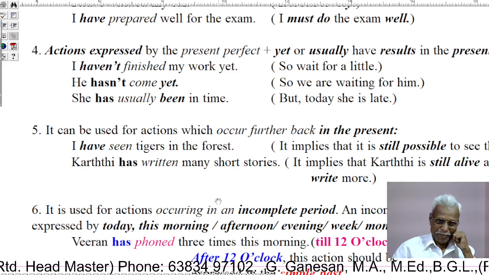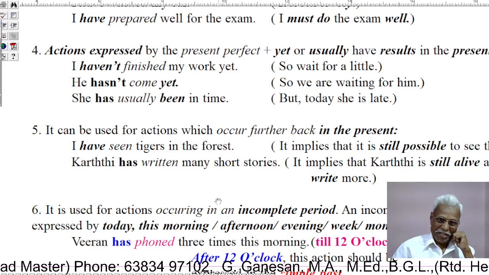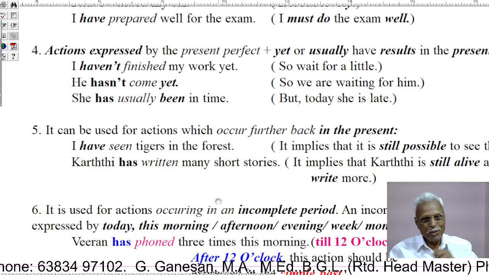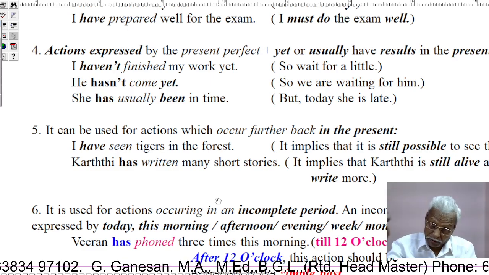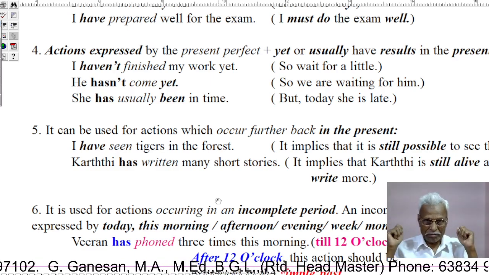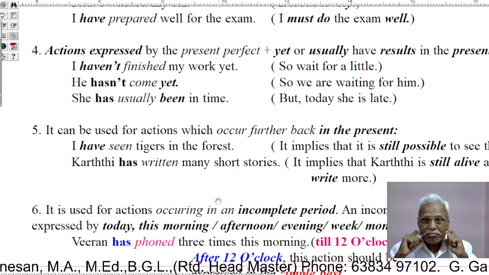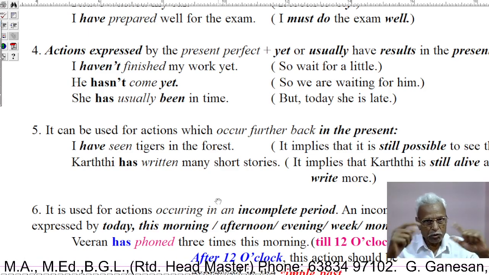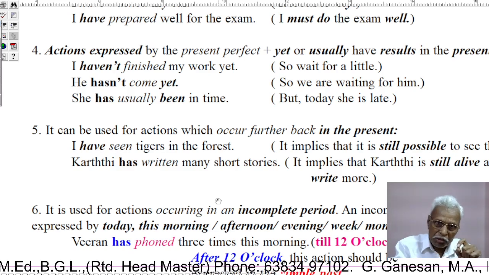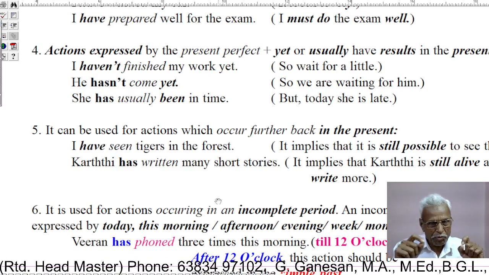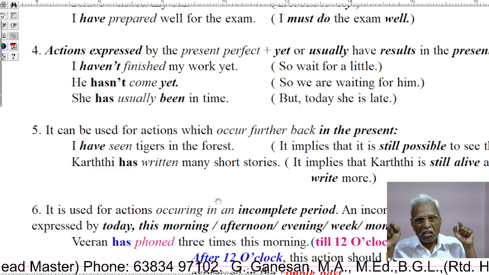So yes, she has usually been in time, but today she is late. A complex sentence: though she has usually been in time, today she is late.